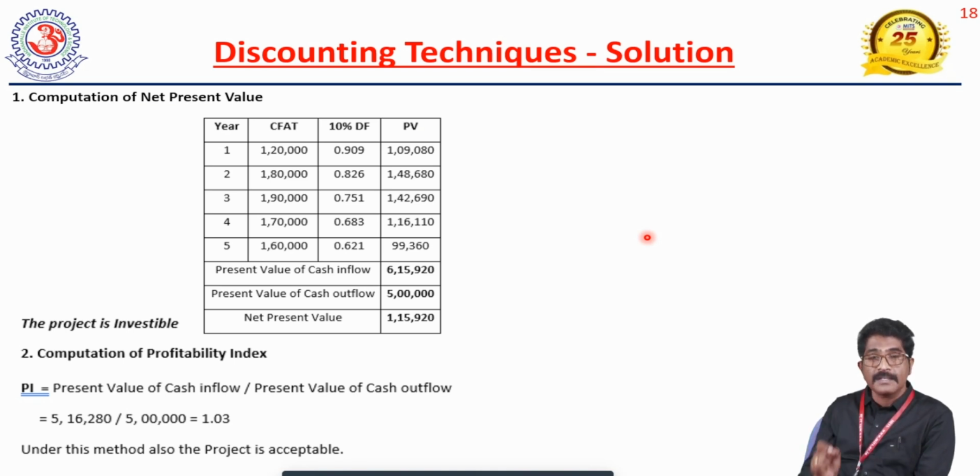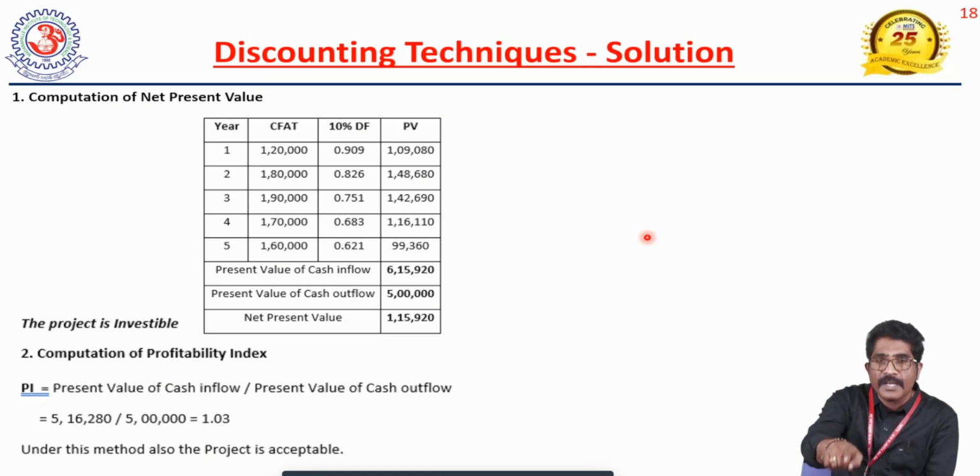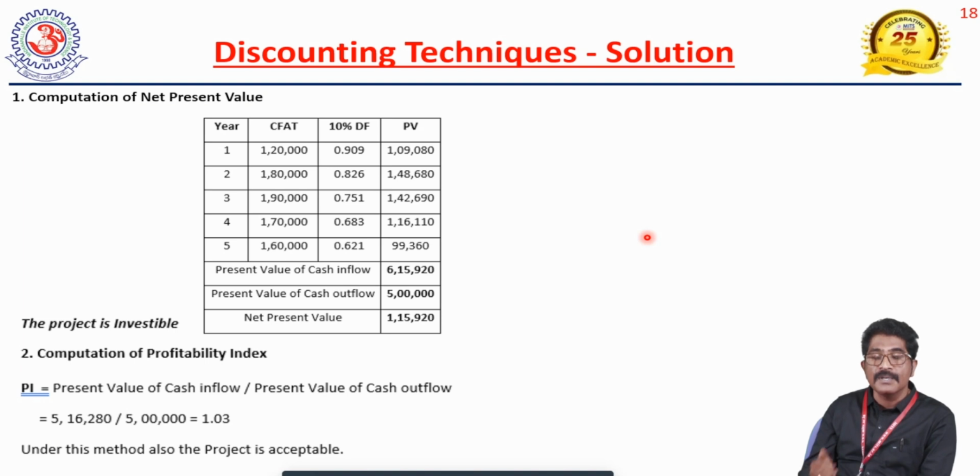And after completion of 5 years, what is the present value of 1 rupee? These are at a 10% rate of interest, and these are the discounting factors. These factors are available in the table, or there is a formula. According to the table or formula, we can find 0.909, 0.826, 0.751, 0.683, 0.621. These are the present values of 1 rupee received in the respective future years.